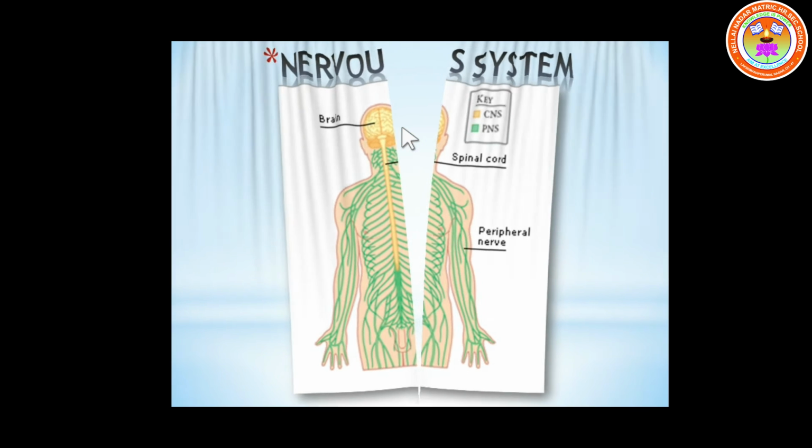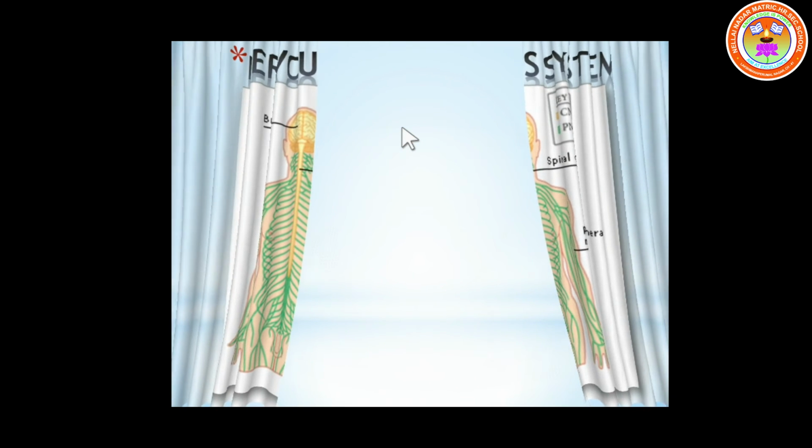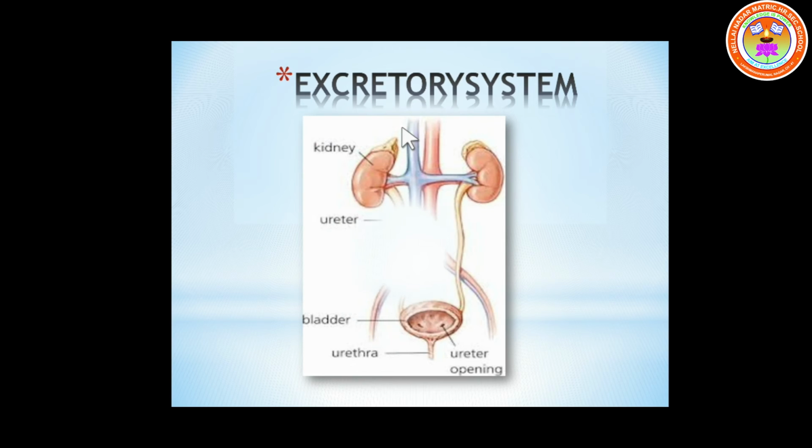And the next system is the excretory system. The excretory system consists of a pair of kidneys which helps in separating the waste and eliminating the waste from the body. So these are the 8 major organ systems in the human body.